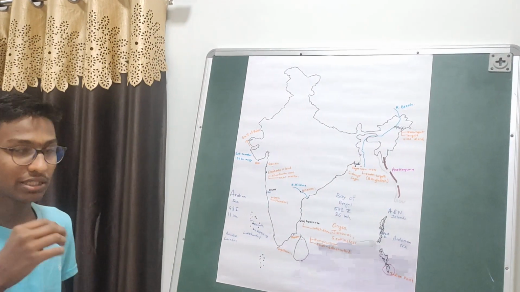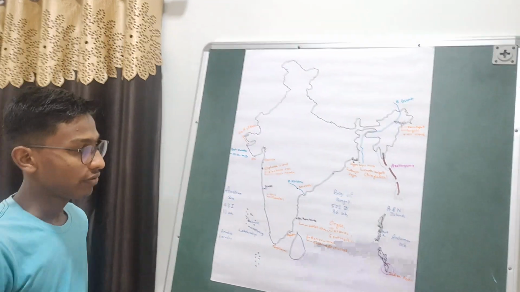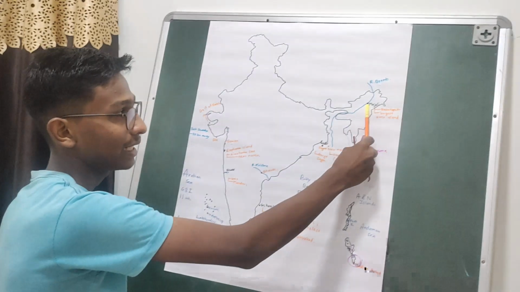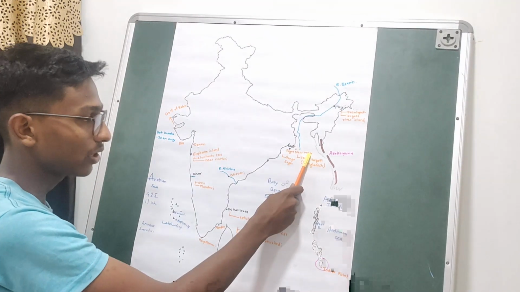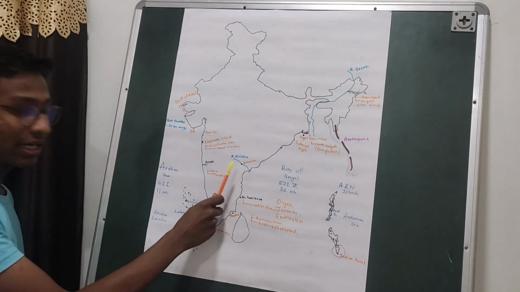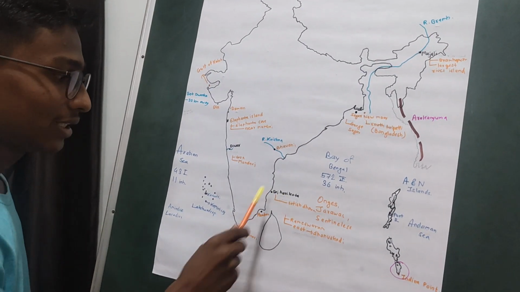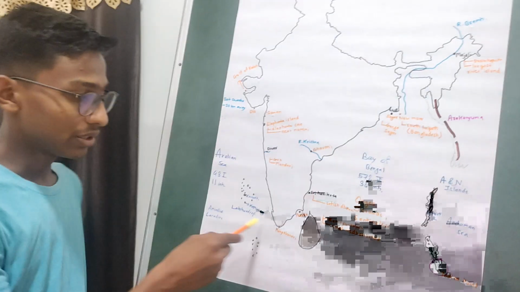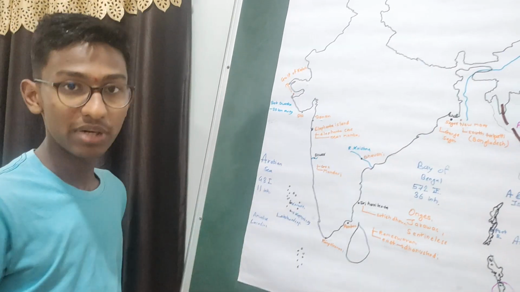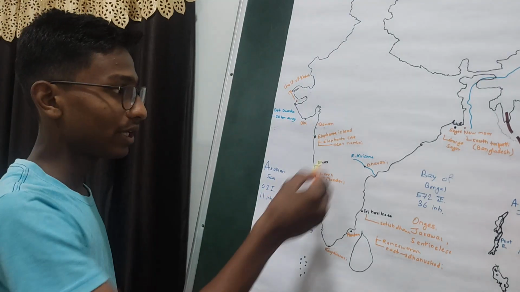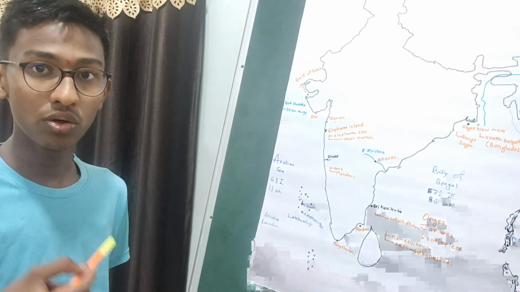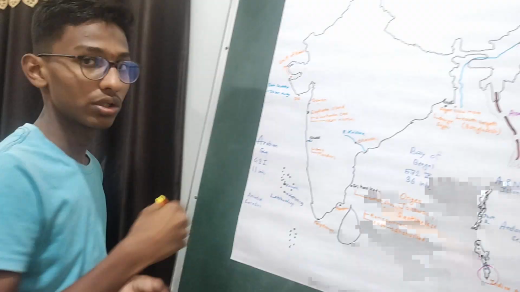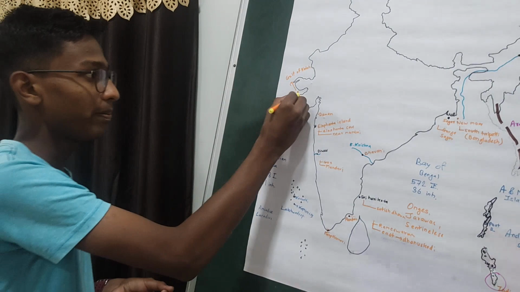Now let us just name them one by one. So first we have the Andaman and Nicobar group of islands, then the Lakshadweep group of islands, then the Majuli Island, then Sagar Island, then Numur Island or the South Talapatti, then the Bhavani Island in river Krishna, then the Sriharikota Island, then the Pamban Island or the Rameshwaram Island, which in the east is called Dhanushkodi.